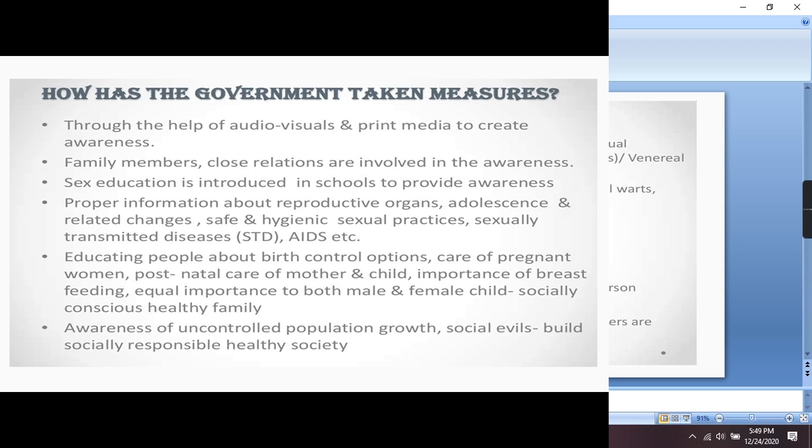and people are also educated about birth control options, meaning the various contraceptive methods, and how we can take care of the mother as well as the child, and the importance of giving milk feeding to the young child, as well as the benefits of a small family, and what the disadvantages can be if the population explosion goes on in the same way. Everything that is being done by the governments is to maintain a small family so that everyone remains healthy in a proper way.